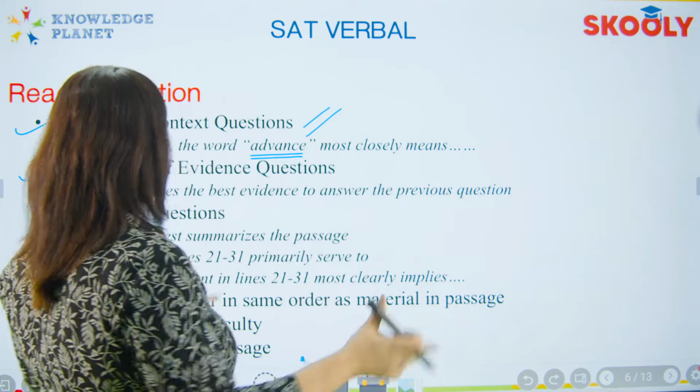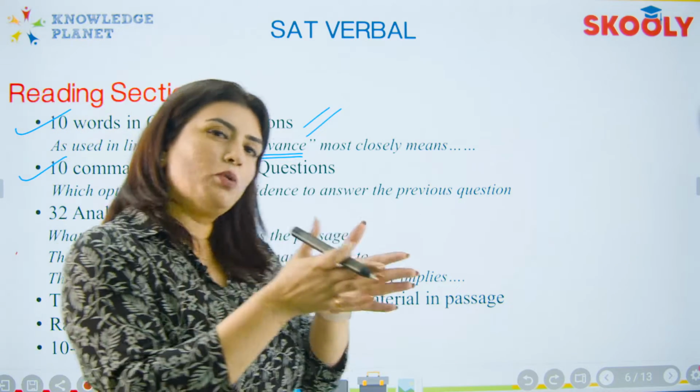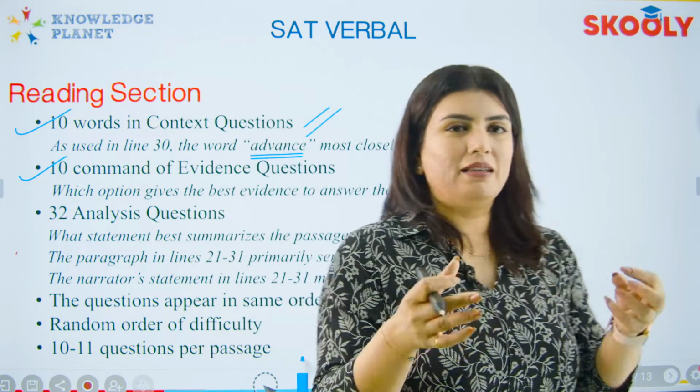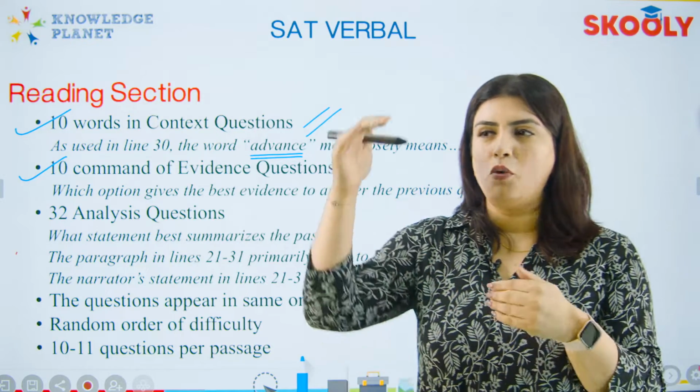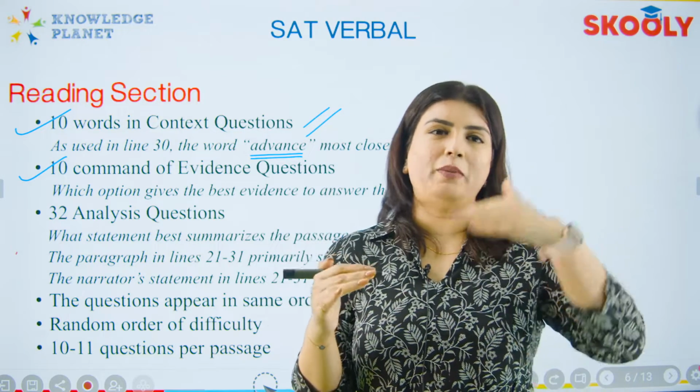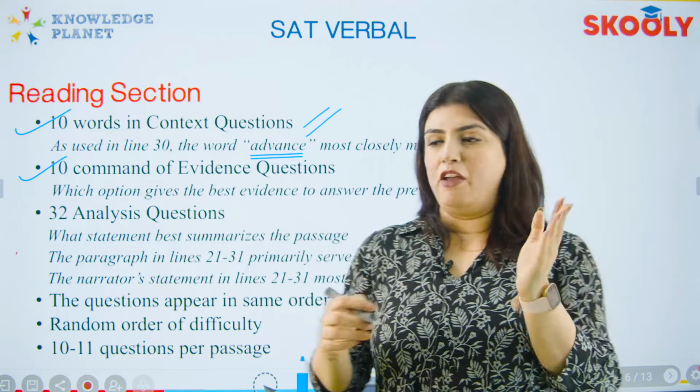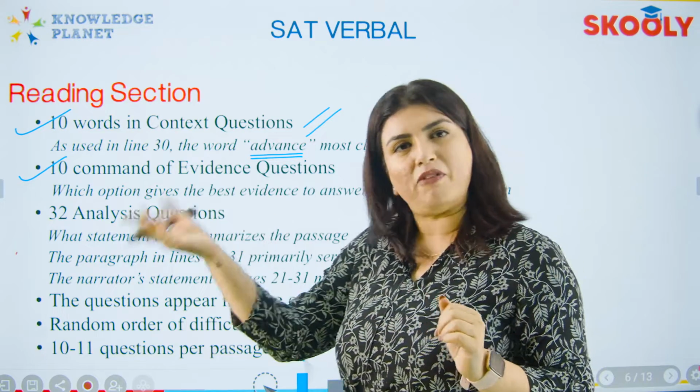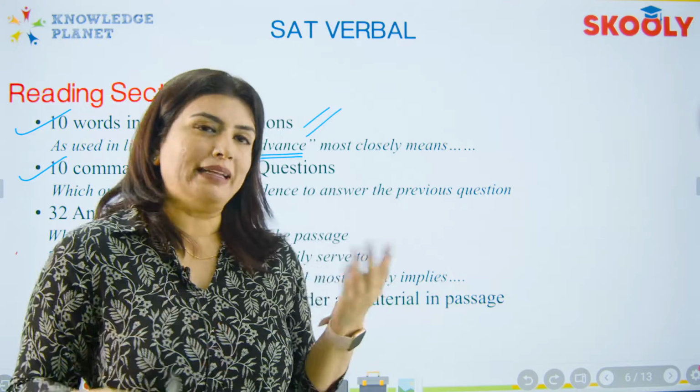So you have 2 questions clubbed together where the answer is just one. If you answer question number 6, you automatically get the answer to question number 5, and vice versa.